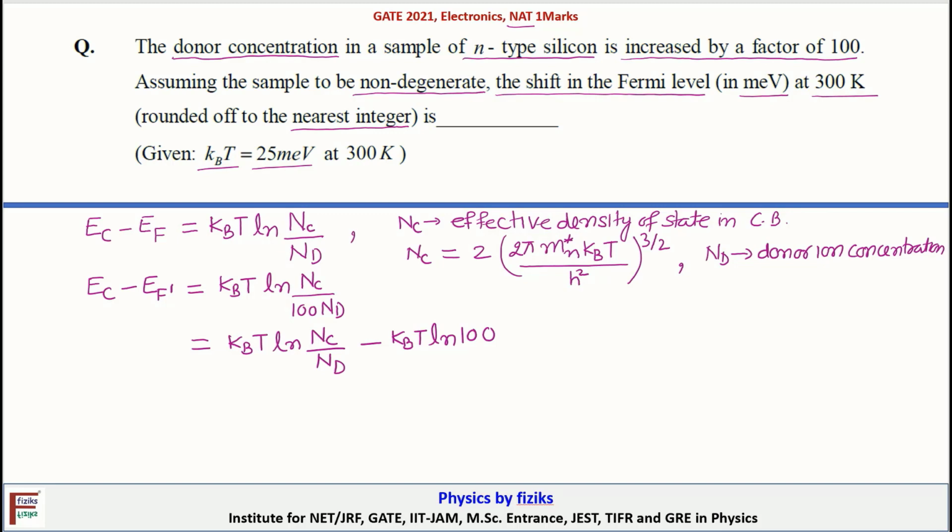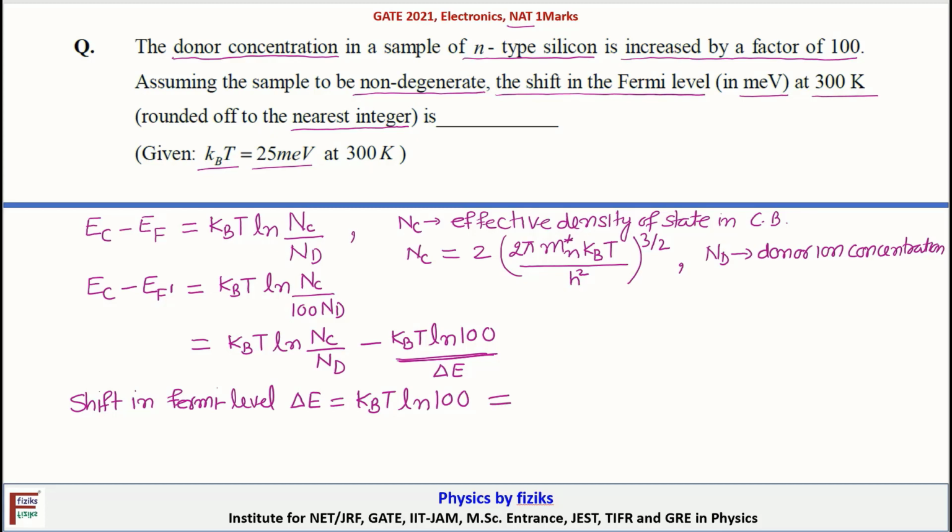So you can see this is the change in Fermi level. So we can write the shift in Fermi level, delta E, will be equal to KbT ln 100.